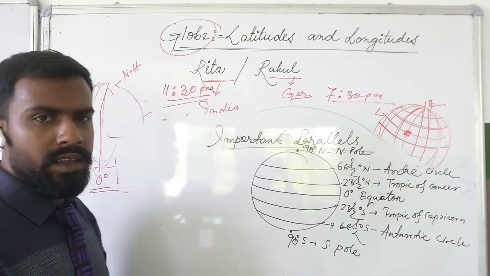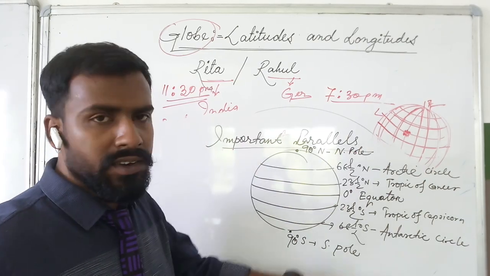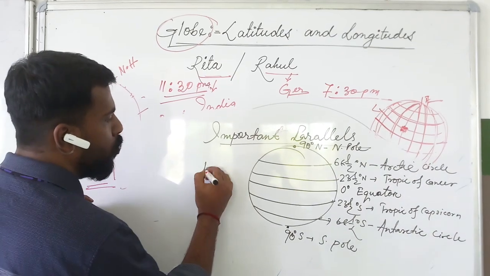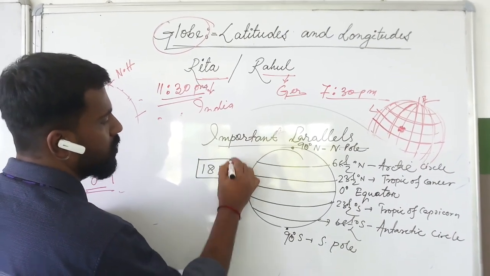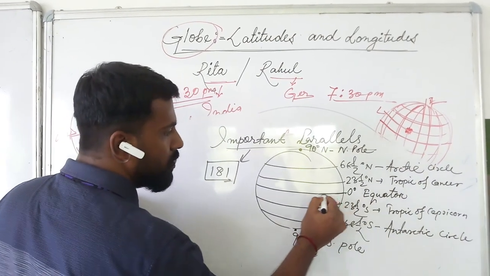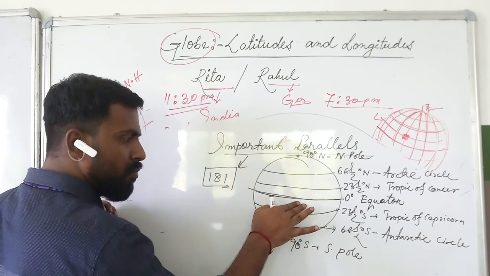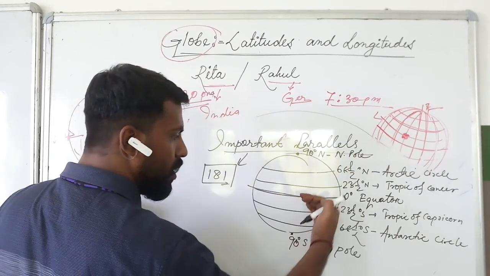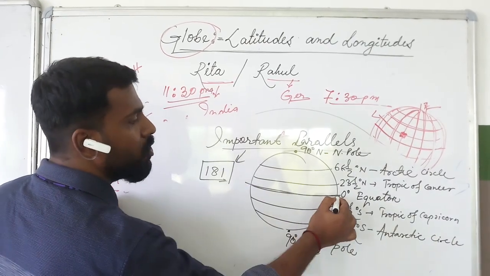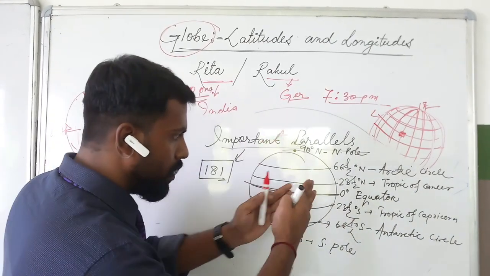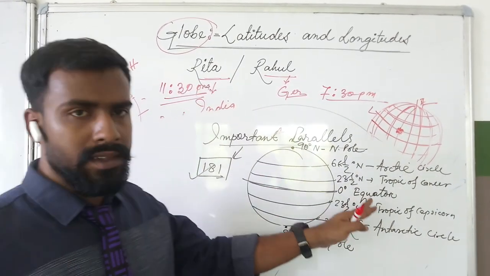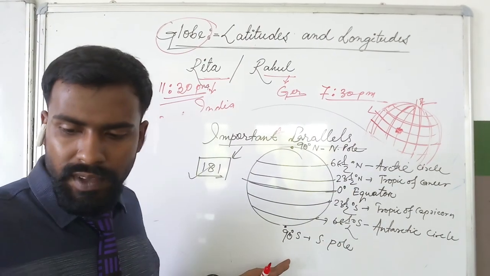These are important parallels of latitude. But in total, we have to know the total number of parallels. We have 181 parallels. 90 are in the northern hemisphere, apart from this 0-degree, and 90 in the southern hemisphere. So 90 and 90, 180, and 0-degree. So along with 0-degree, in total we have 181 important parallels. And the names of the parallels are also given here.